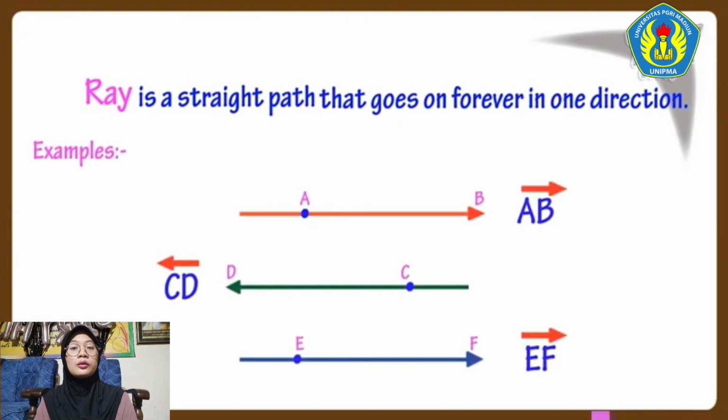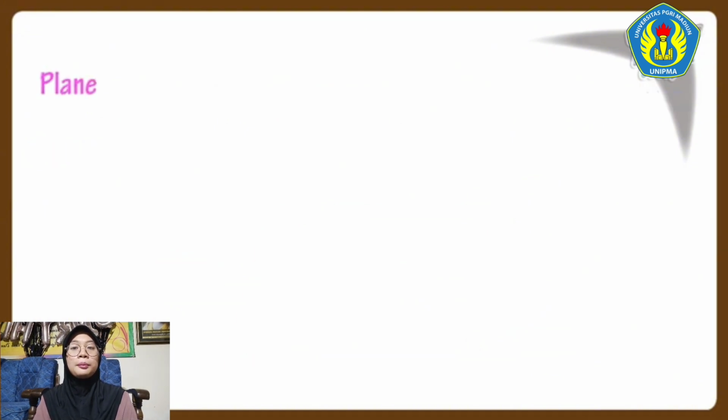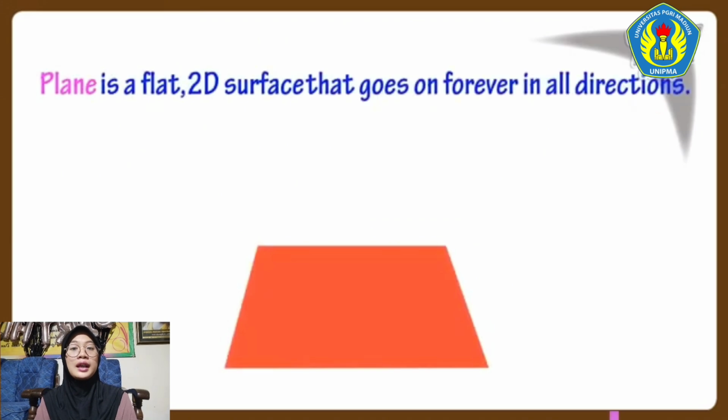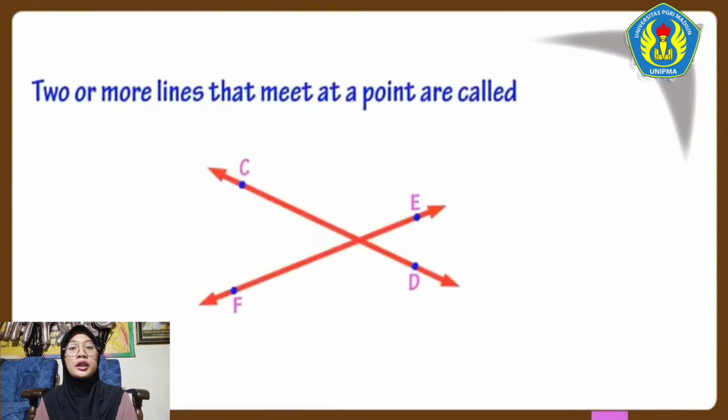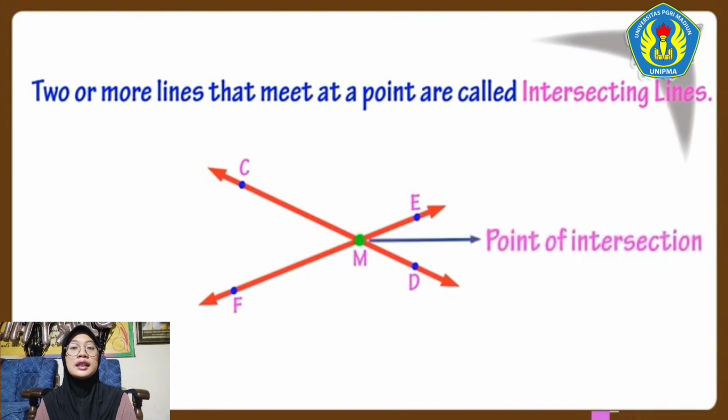We also learned what is a plane. A plane is a flat 2D surface that goes on forever in all directions, and it has only 2 dimensions. We learned that 2 or more lines that meet at a point are called intersecting lines, and the point at which they meet is called the point of intersection.